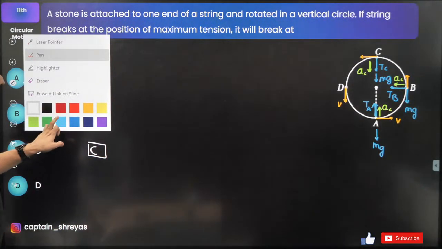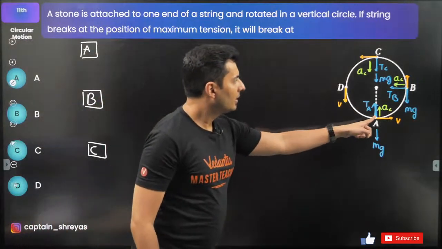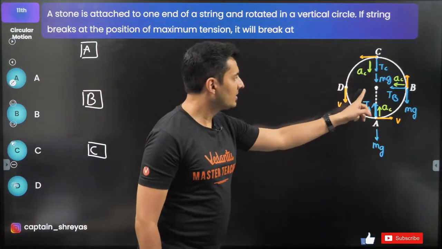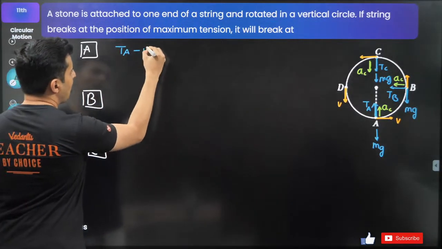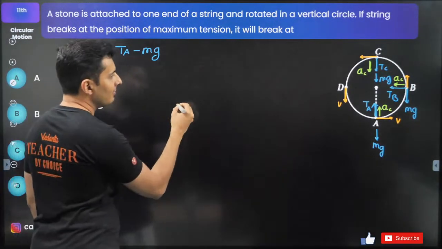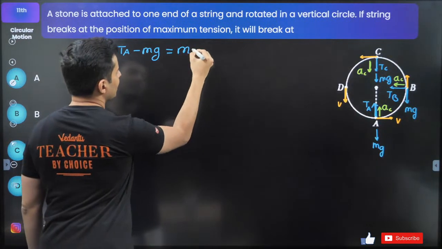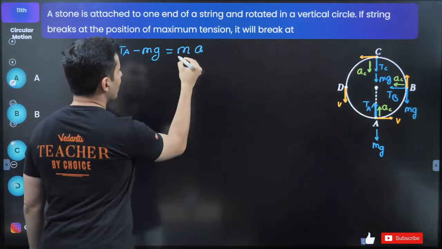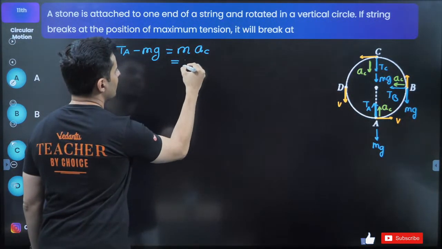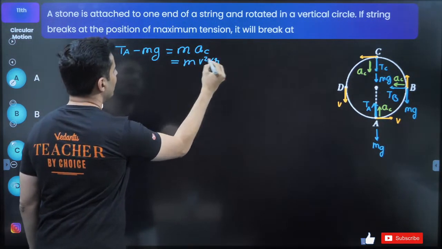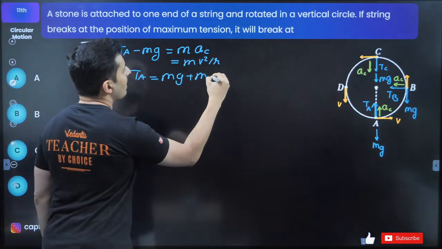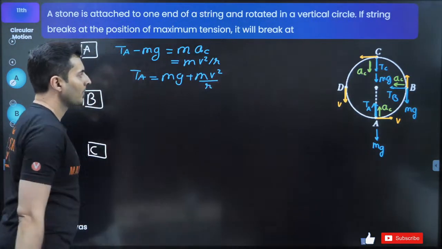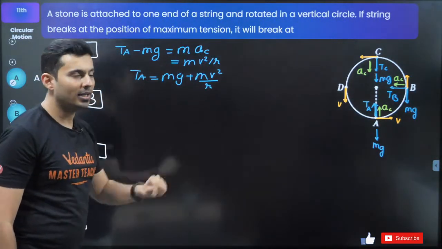So for point A, look at it, acceleration is up. So this tension minus mg, so tension at point A minus mg will be nothing but mass into acceleration. Acceleration is nothing but v square by r. So tension at A will be mg plus mv square by r. This is what the tension at point A will be.